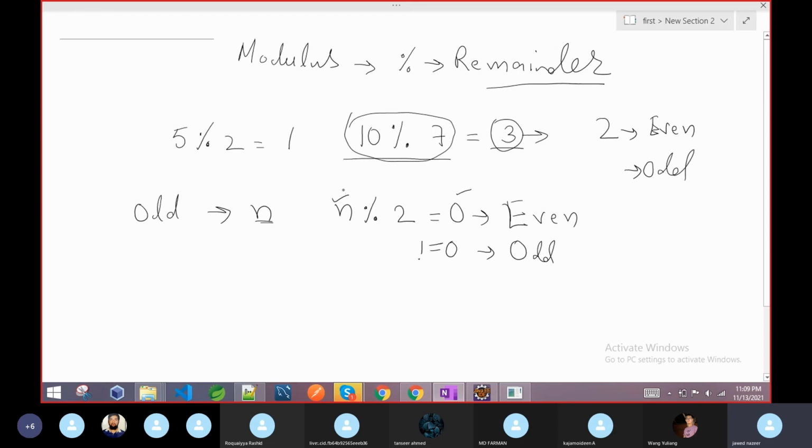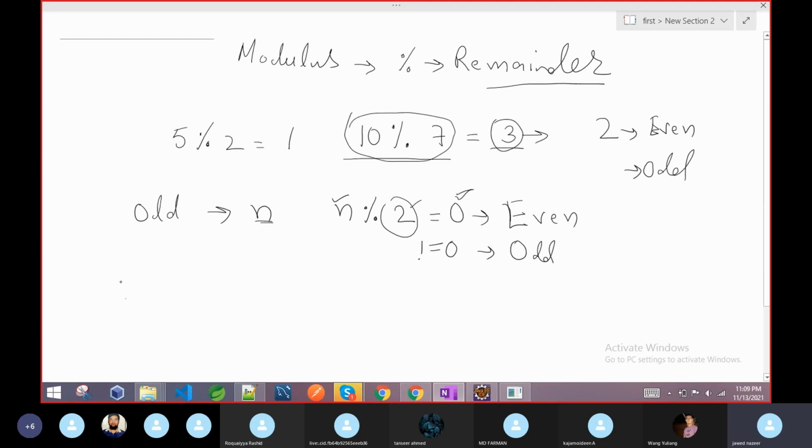So you have to check that number with the modulus of 2, and check what it returns. If it returns 0, it is even. If it does not return 0, then the remainder is 1, and we can say it is odd. On the basis of that one.